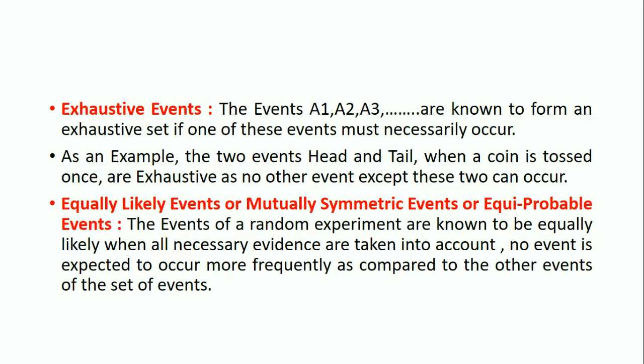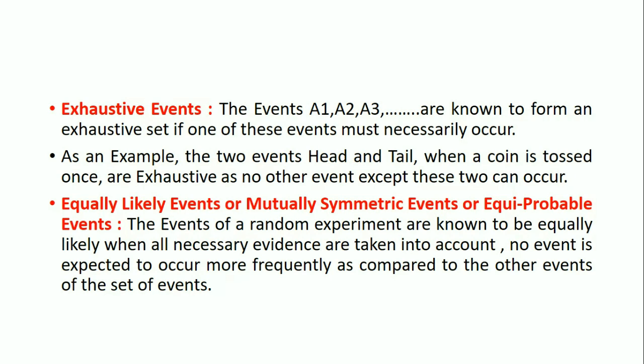Next is exhaustive events. The events A1, A2, A3 are known to form an exhaustive set if one of these events must necessarily occur. For example, the two events head and tail when a coin is tossed once. When a coin is tossed, we get only two events, either head or tail. These two are exhaustive events because one of them must necessarily occur.